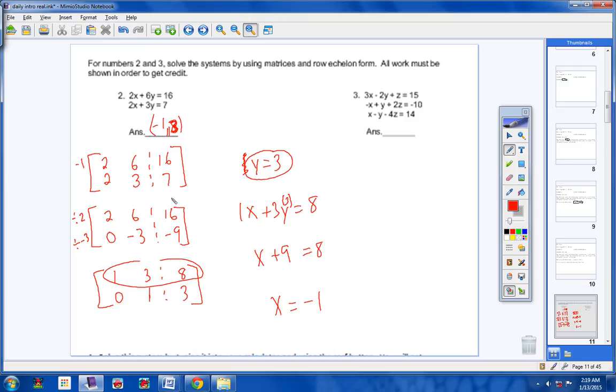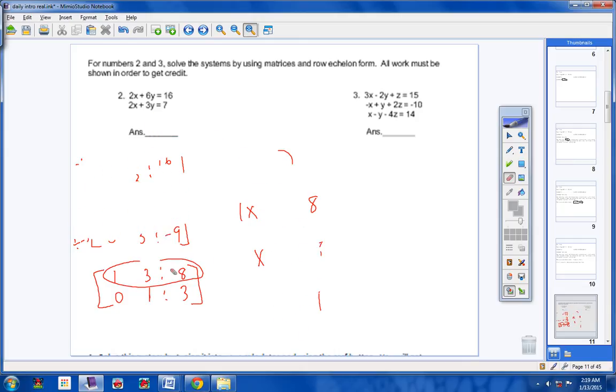If you have not found your mistake, look this over, watch it again, whatever you need to do. But please really look for your mistakes, okay? All right, number 3.